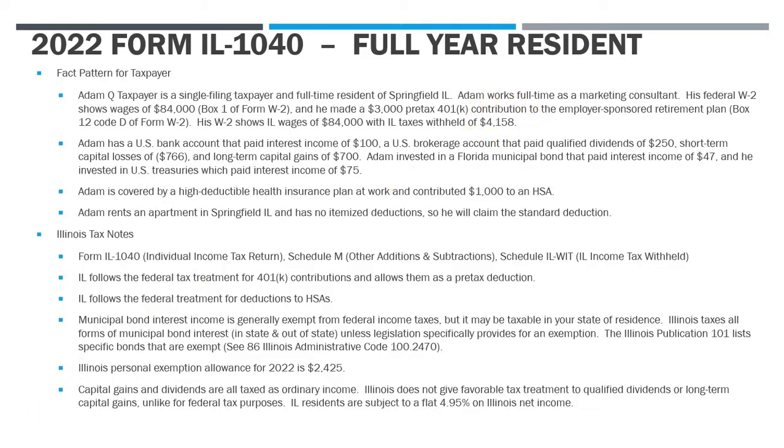His W-2 also shows that his Illinois wages were $84,000, and he had Illinois state income taxes withheld of $4,158. On the investment income side, Adam has a U.S. bank account that earned regular interest income of $100. He's got a brokerage account that paid some qualified dividends, and some short-term and long-term capital gains and losses. He also invested in a Florida municipal bond that paid him interest of $47, and he's got some U.S. treasuries that paid interest income of $75 during the year.